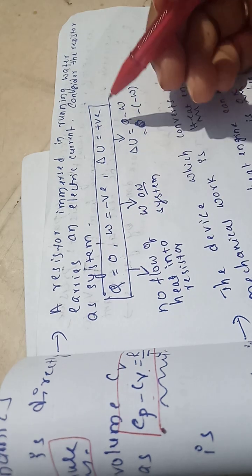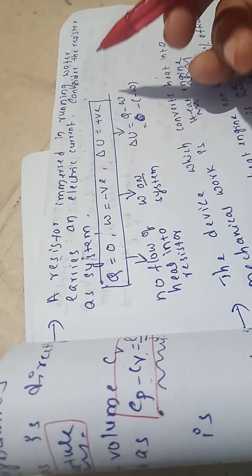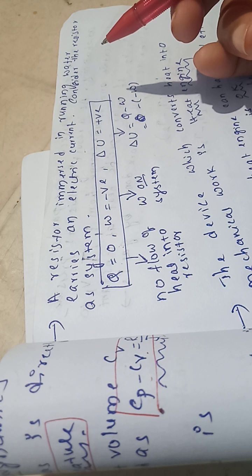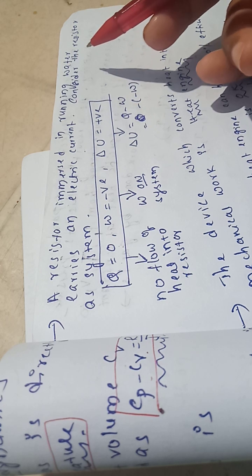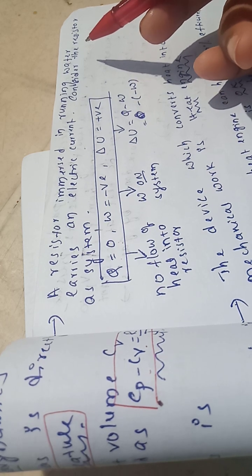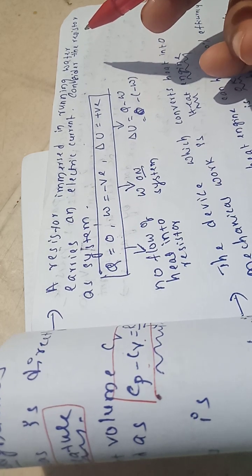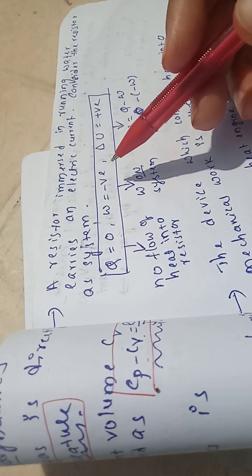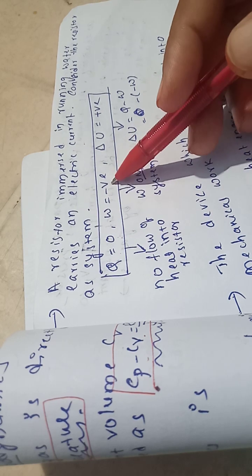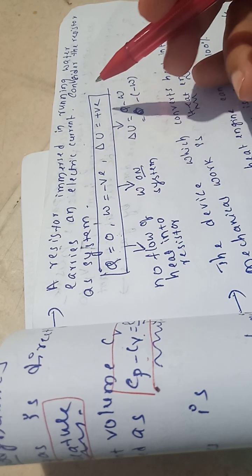The resistor is immersed in running water and carries an electric current; in order to forward the current it has to do some work. So work is done on the resistor, and it is taken with a negative sign.